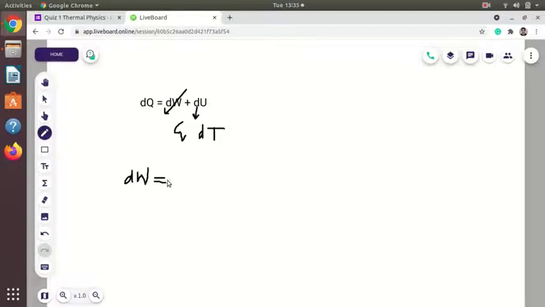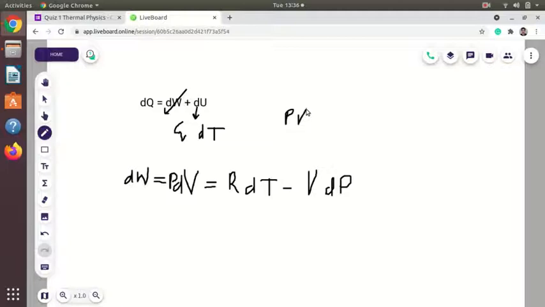P dV, that is equal to R dT minus V dP. We have derived this equation from PV equal to RT, with n equal to 1. If we take differentiation of both sides, the differentiation of the left hand side will be P dV plus V dP, and here it will be R dT. So work done is P dV, so we take V dP to the other side, and it becomes minus.